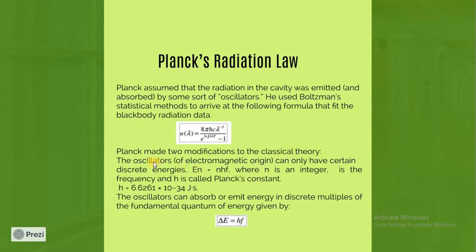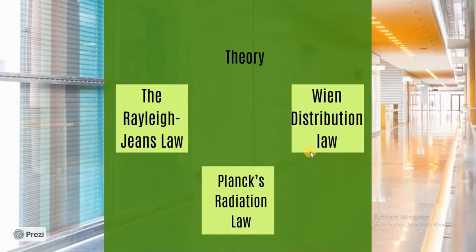He gave that oscillators of electromagnetic origin can only have certain discrete energy, nhf, and they can absorb or emit energy in discrete multiples of the fundamental quanta of energy given by E equals hf. Here f is the frequency, h nu he gave. So this was Planck's radiation law, and he was able to explain the whole black body radiation by this formula. With this we'll see.